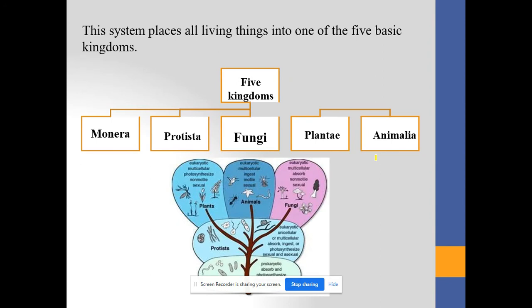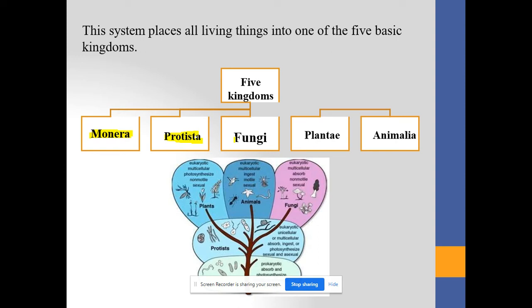This system placed all the living things into one of the five basic kingdoms, and these five kingdoms are represented here in this particular tree diagram. आता इथे या दुसऱ्या स्लाइडमध्ये तुमच्या लक्षात येईल की कुठल्या प्रकारे विटटेकरने पाच किंगडम मध्ये लिव्हिंग ऑर्गॅनिझमचं क्लासिफिकेशन केलेलं आहे, आणि ते पाच किंगडम कुठले कुठले. The first one, पहिलं जे आहे, that is Monera. The first kingdom is said to be the Monera. Second one is said to be the Protista.